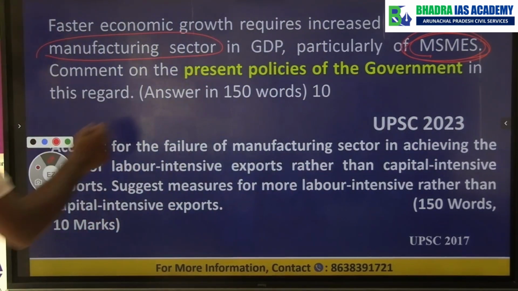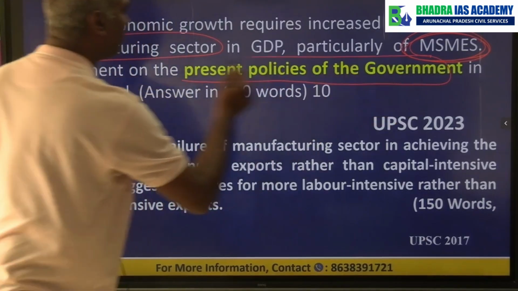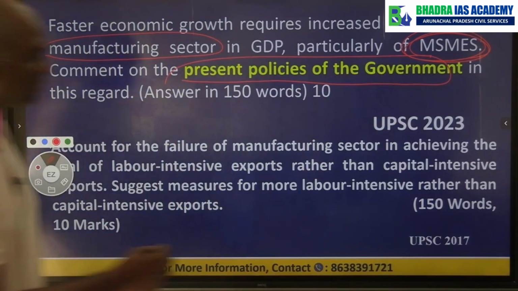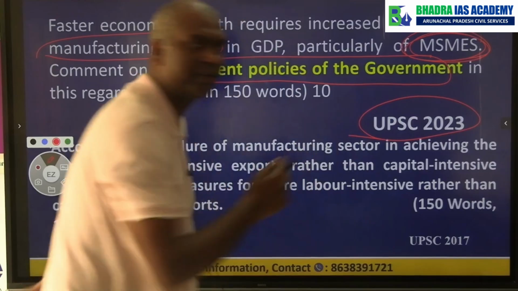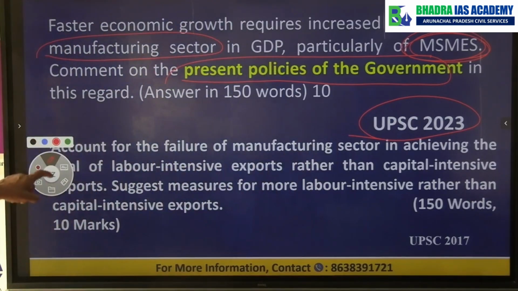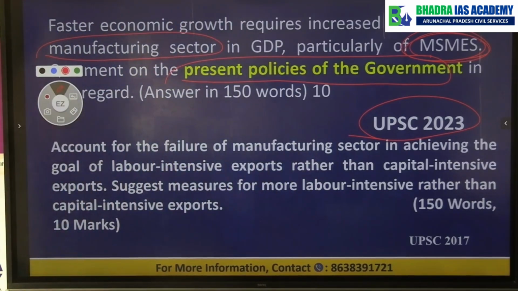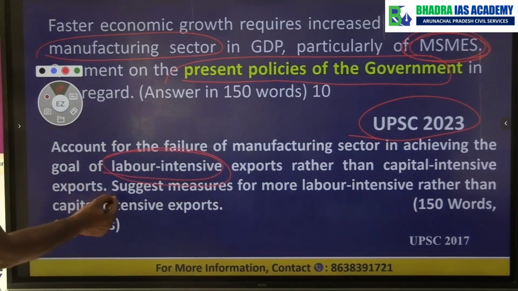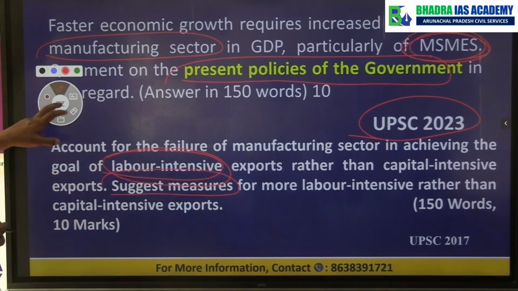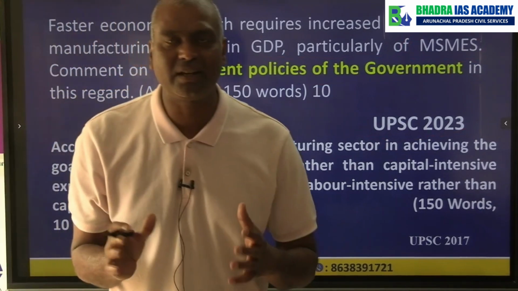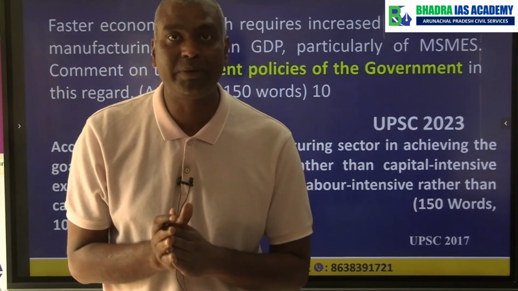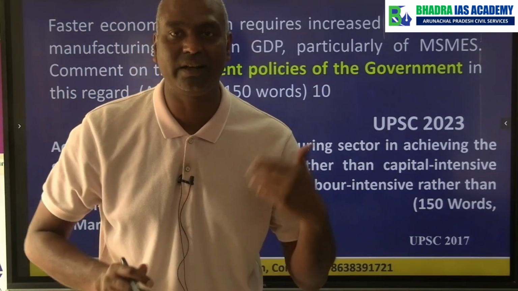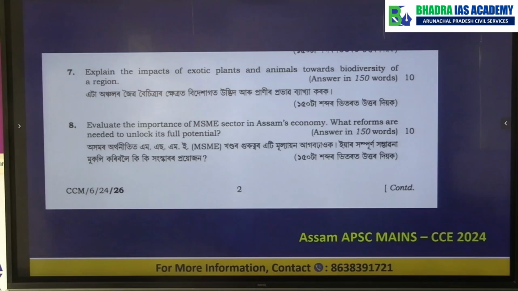So they asked, what are the present policies of the government for MSME? This question was asked in UPSC 2023. Similarly, UPSC 2017, they asked about how to increase labor intensive production and suggest measures. Now these kind of topics are basically related to MSME because MSME sector is the labor intensive sector.